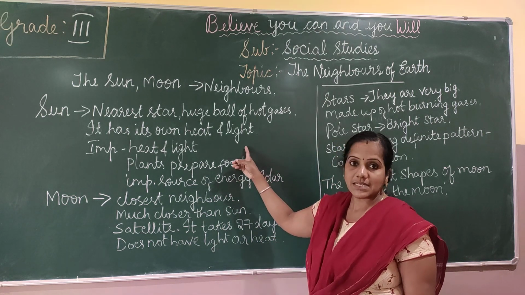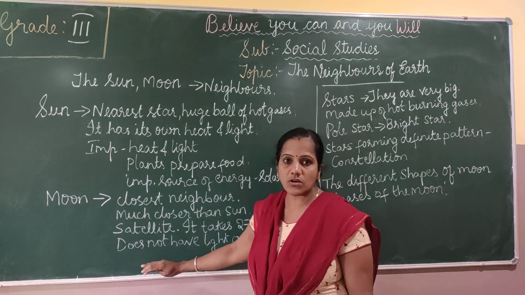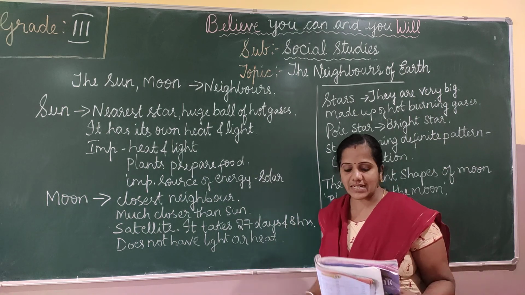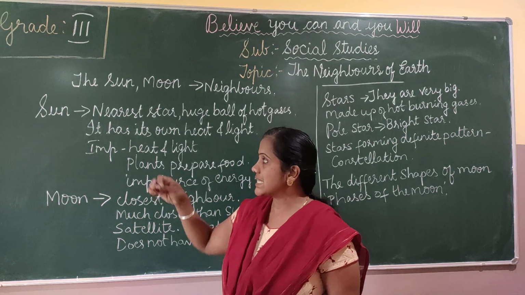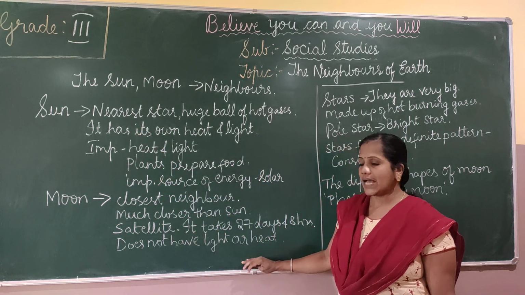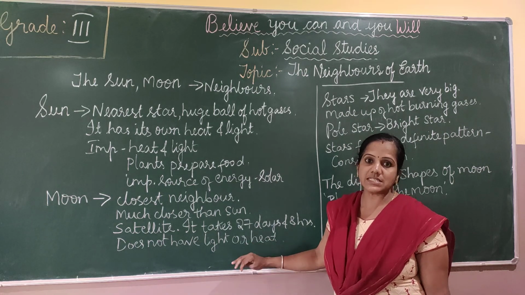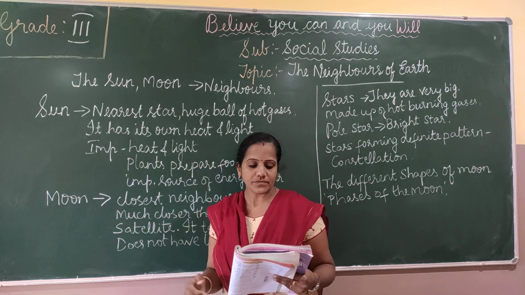The sun has its own heat and light, is it? But the moon does not have heat and light of its own. It reflects the light. Okay, it reflects the light which it receives from the sun. So the moon does not have light or heat of its own. It reflects the light which it receives from the sun.